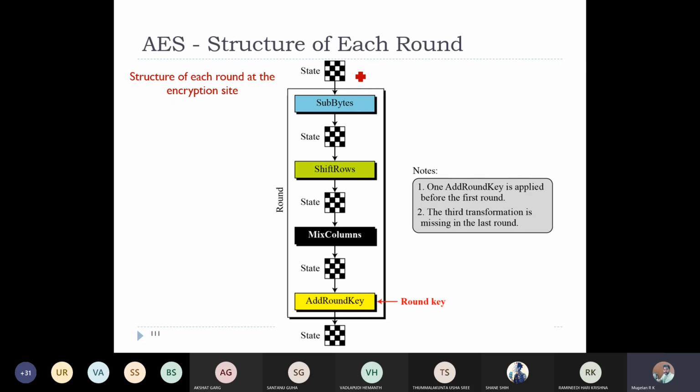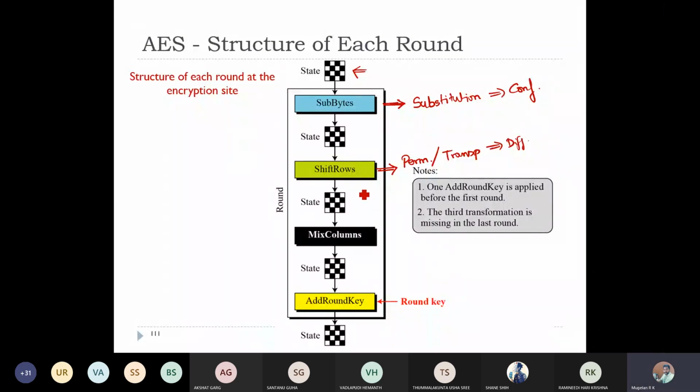So here you have your state, which is incoming. In the first round, round 1, it first makes a transformation called sub-byte transformation. This sub-byte transformation performs your substitution cipher. Each and every byte is substituted with some other byte, and the output is shifted using an operation called shift row, which gives the operation of permutation, or you can call it a transposition cipher also. So here I have introduced the property of confusion, and here the property of diffusion.